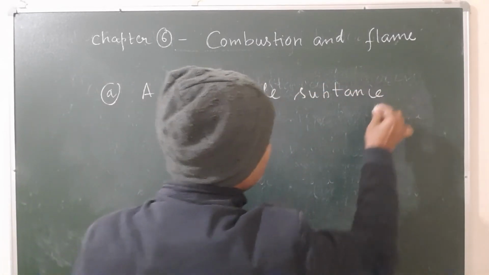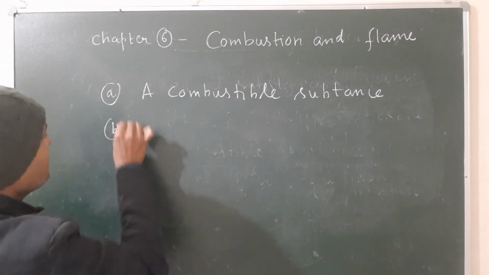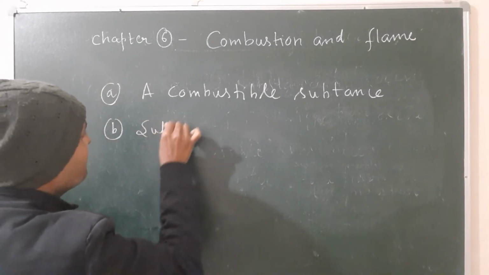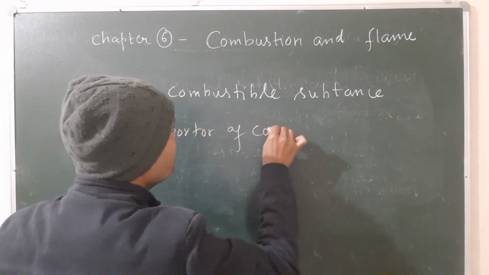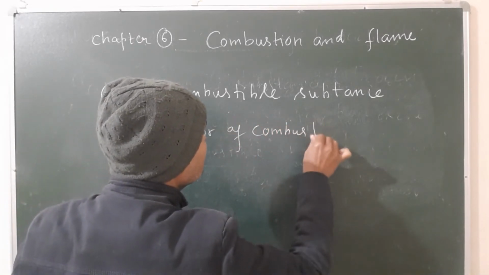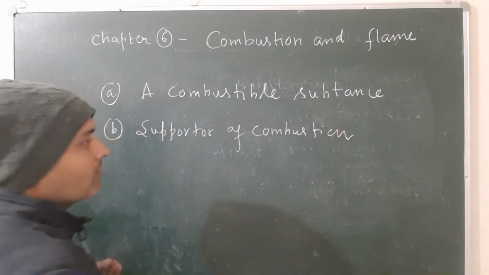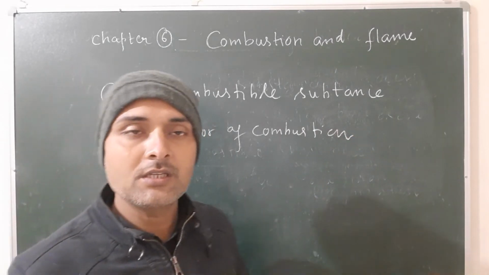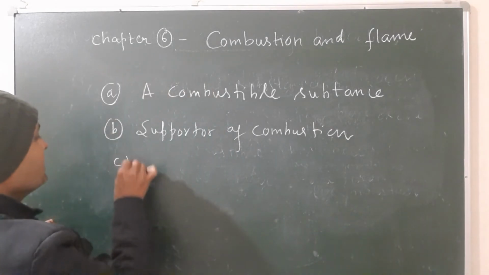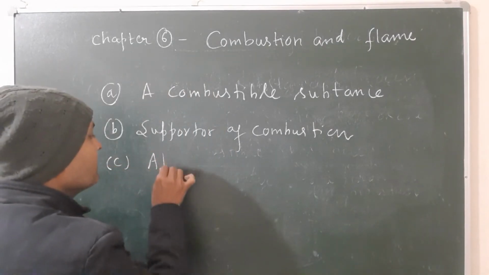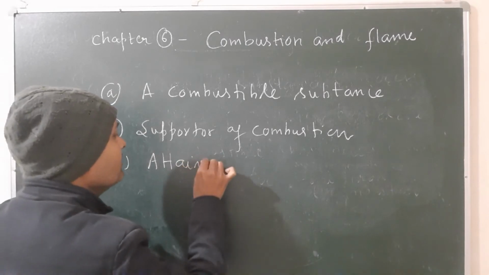Second, a supporter of combustion. Here the supporter is oxygen, because without oxygen there is no combustion, there is no burning of a substance. And third one, attainment of ignition temperature.